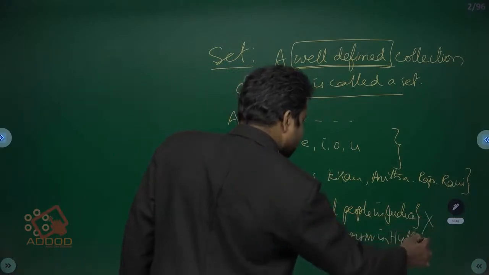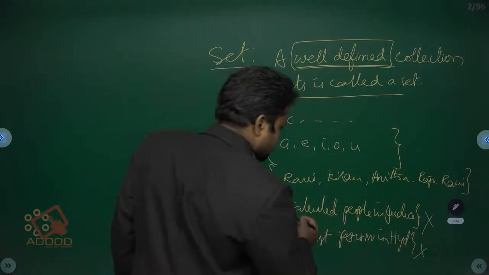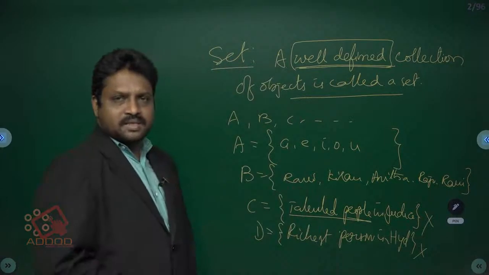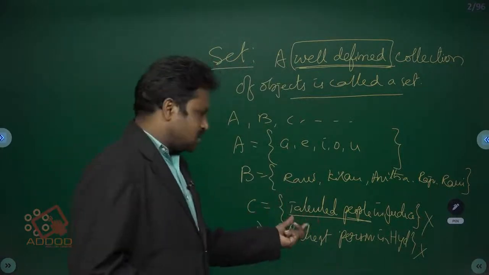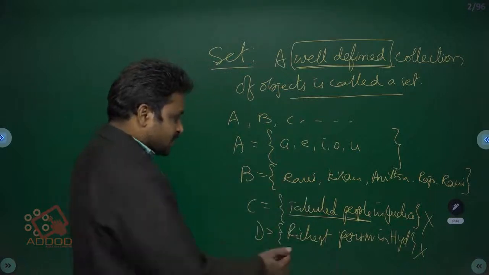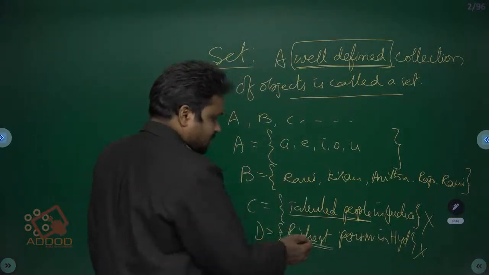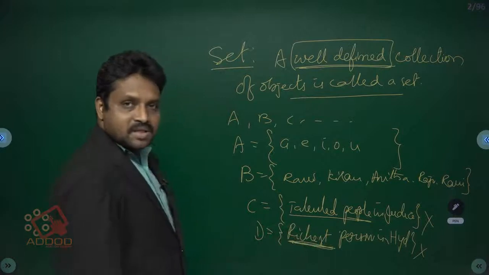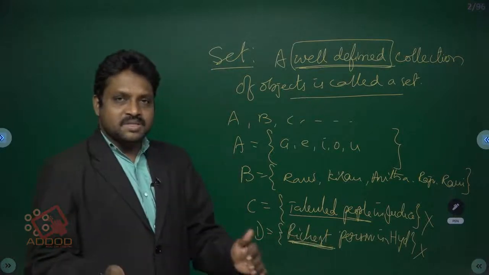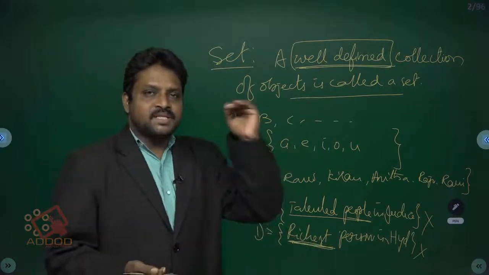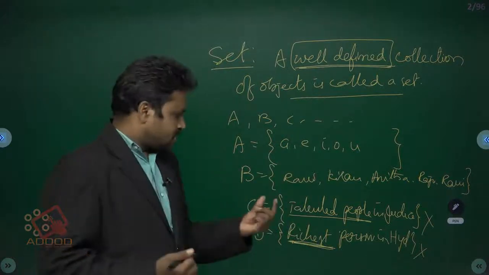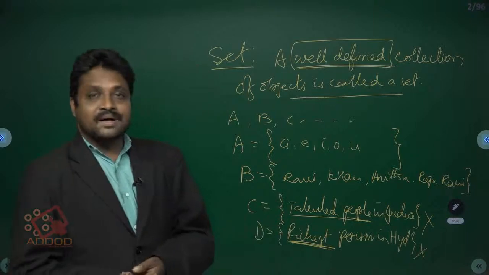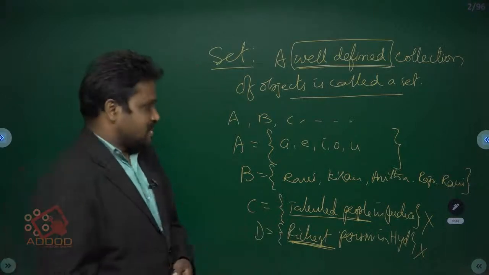This is not a set, because talented people in Hyderabad are so many. If we particularly mention their names, then that is called a set. Here, richest is also not well-defined. Richest on which basis, money or talent, we don't know. That's why this is not a set.